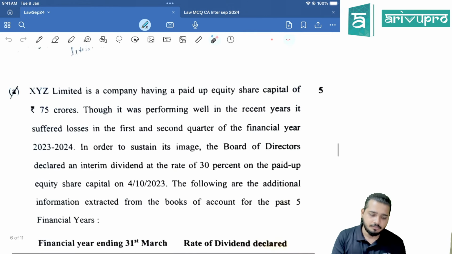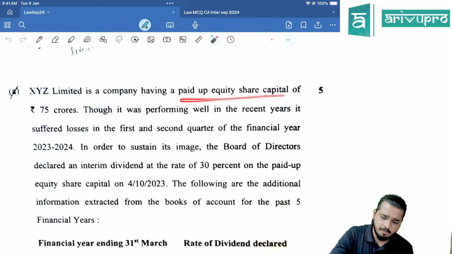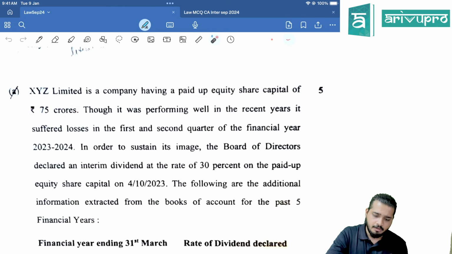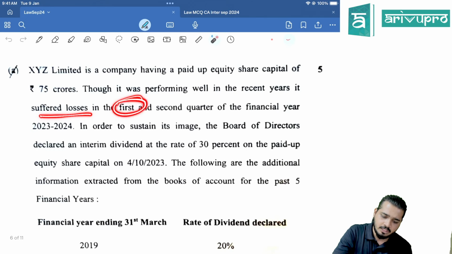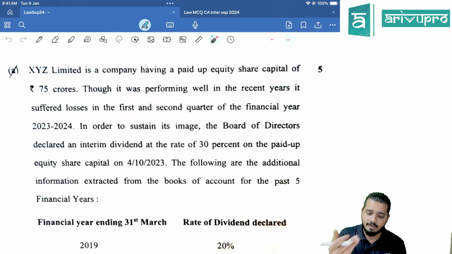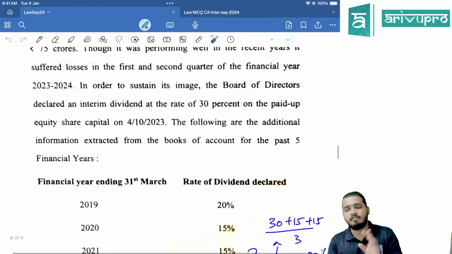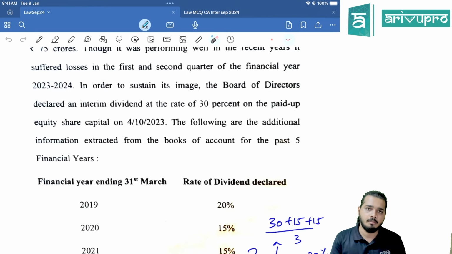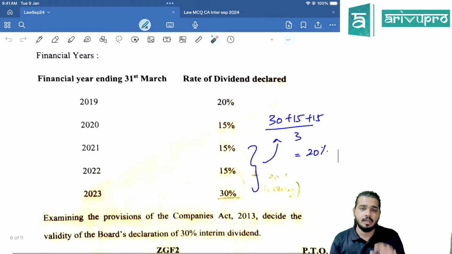Right? Next, XYZ Limited is a company having PUC of 75 crores. It was performing well in the recent years. Okay, no, suffered losses in the first and second quarter. They want to give interim dividend here, right? So we have all known that we have solved theoretical problems as well. We have discussed a lot in the class as well that if there is any loss, right? If there is any loss, then you can give, provided you have to take 3 years average.